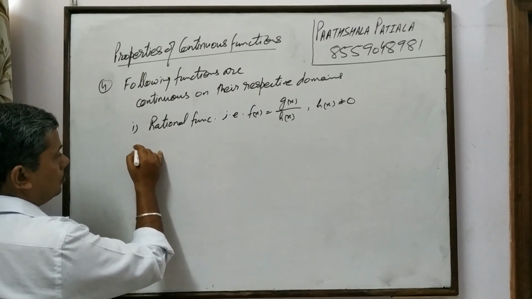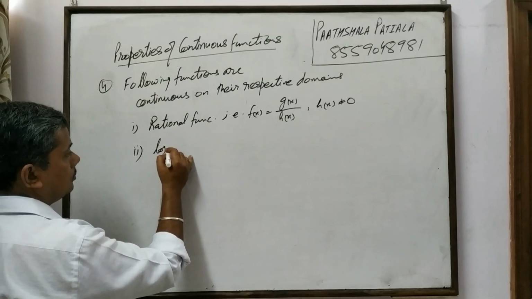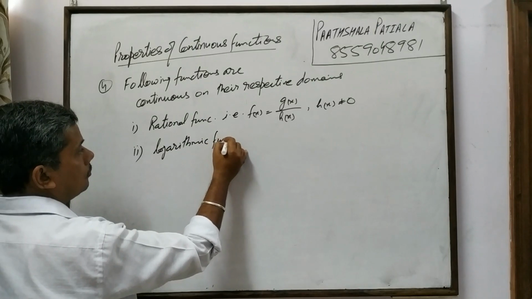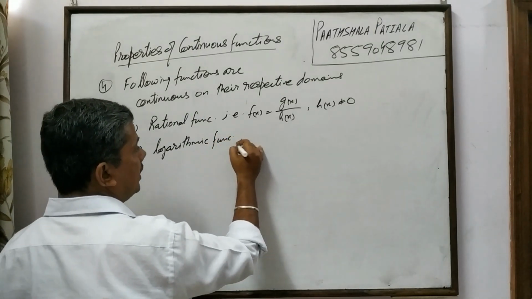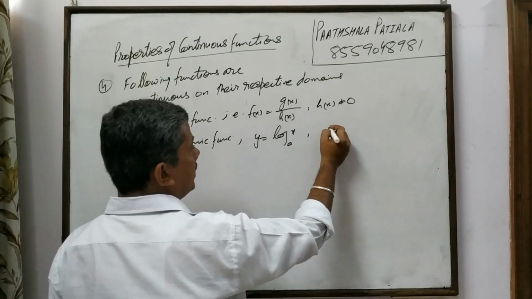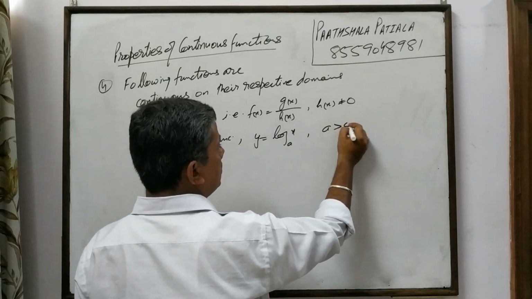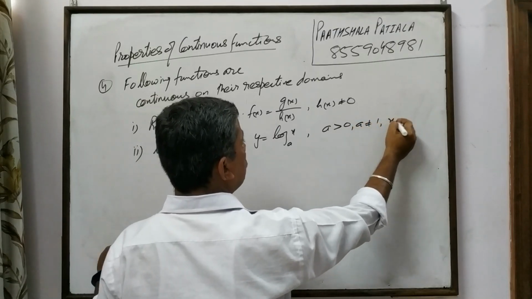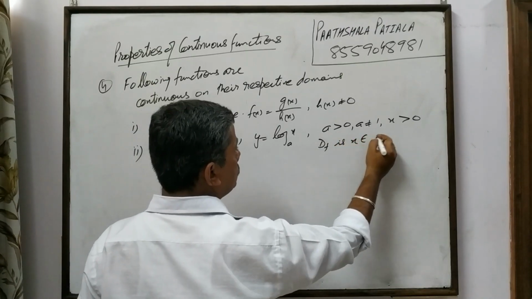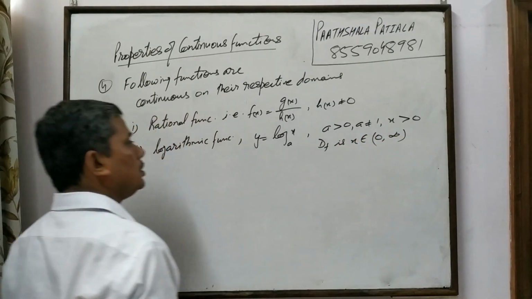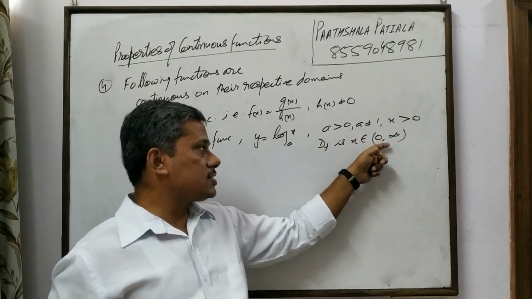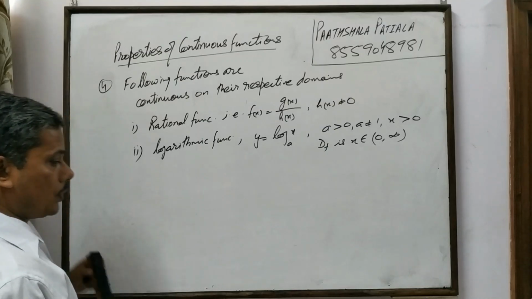Number 2, logarithmic function, defined as y is equal to log x to the base a. Here a should be greater than 0, a is not equal to 1, and x should be greater than 0. So the domain of the function is x belongs to 0 to infinity, because it is defined for x greater than 0.